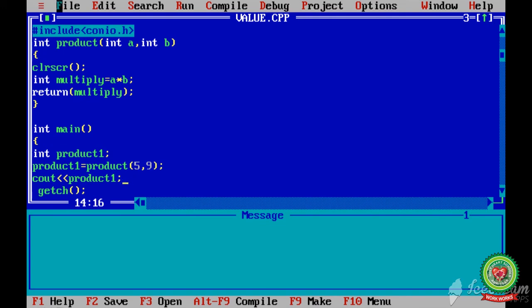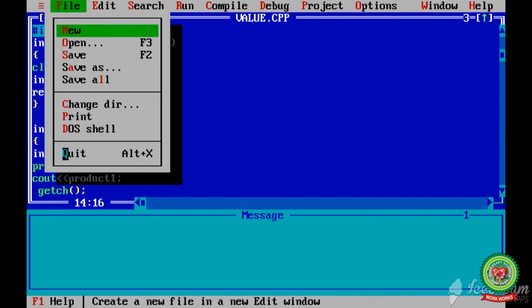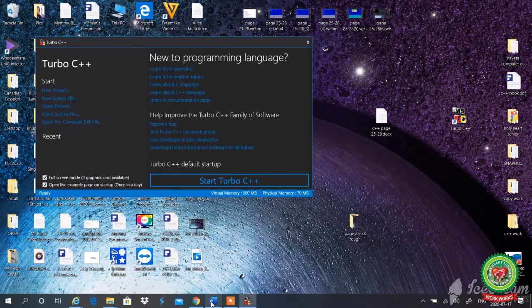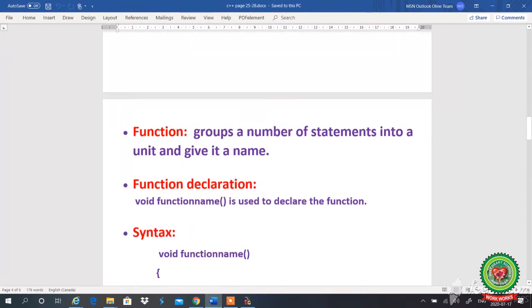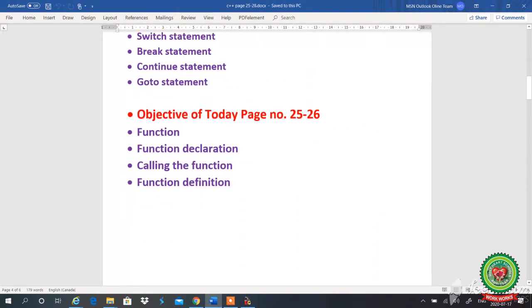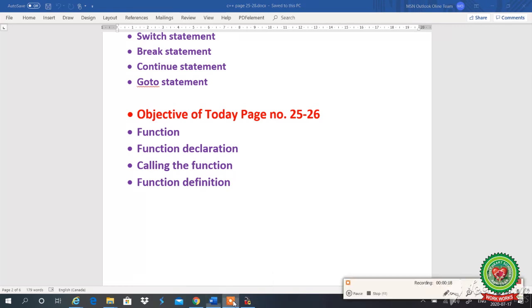So students, in today's class we have discussed what a function is, how to declare a function, calling the function, and function definition. Hope you understood today's class.